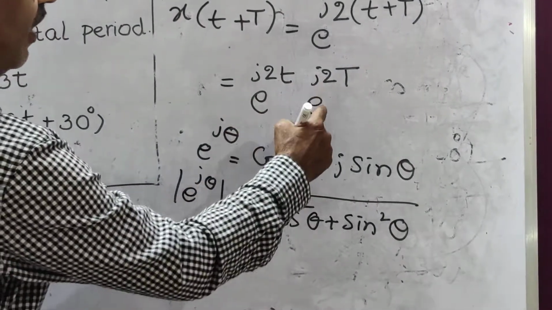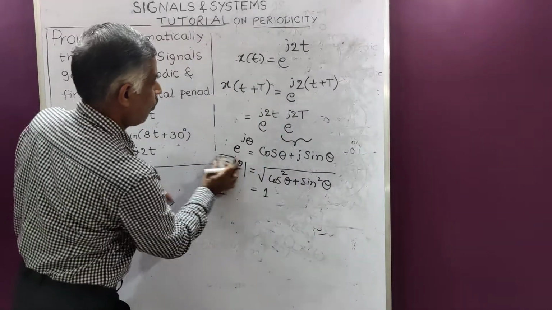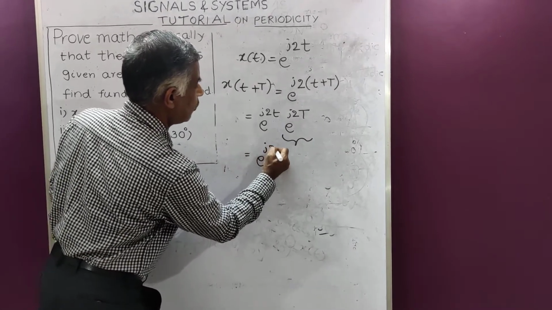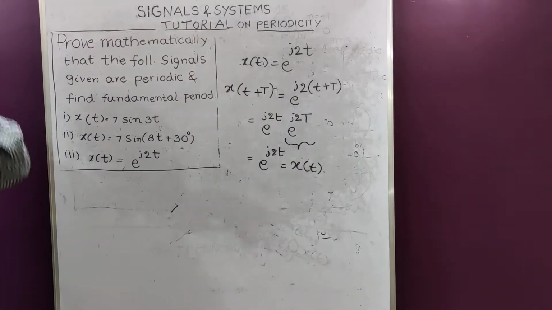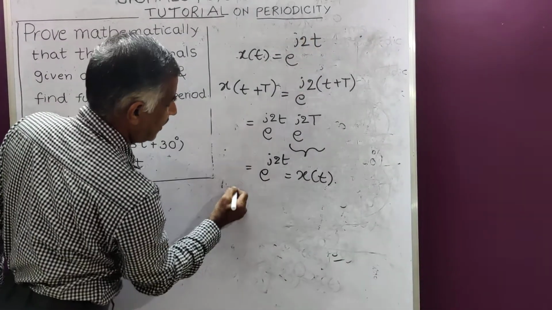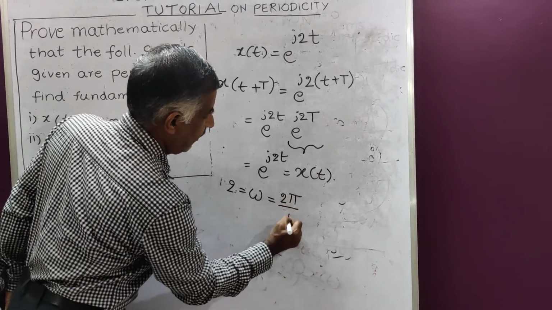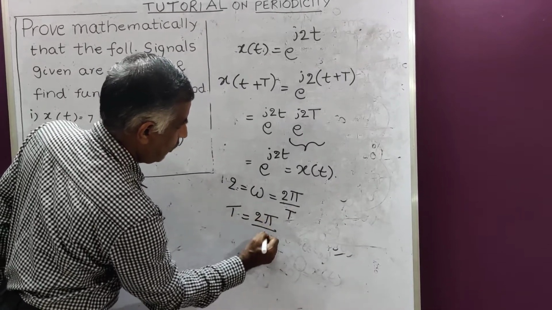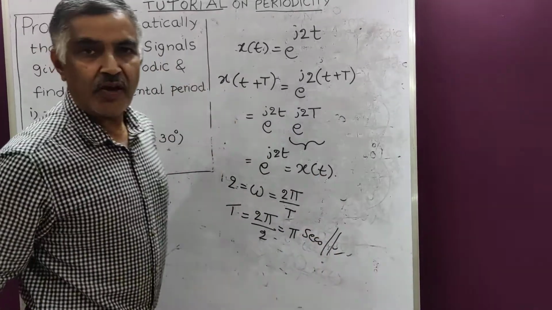So here also we have e power j2T. Therefore, this magnitude is 1. Therefore, it is equal to e power j2t, which is the same as x of t. What is the period? Take this 2. This 2 is nothing but omega, which is equal to 2 pi by T. Therefore, what is T then? T is equal to 2 pi by 2, that is equal to pi seconds. This is how you have to solve the problem. Thank you.